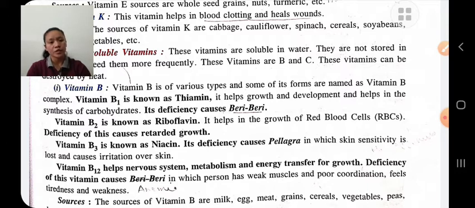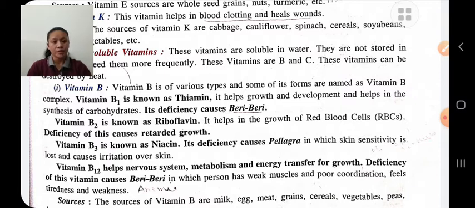The deficiency of vitamin B1 causes beriberi. Vitamin B2, also known as riboflavin, helps in growth of red blood cells, and its deficiency causes retarded growth.